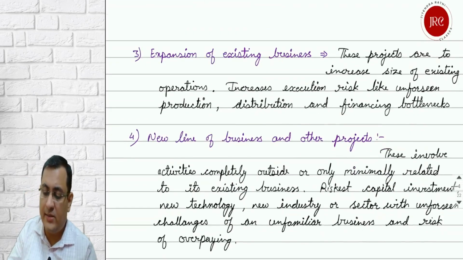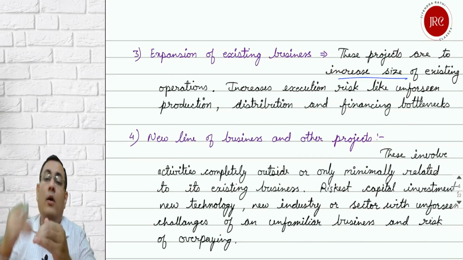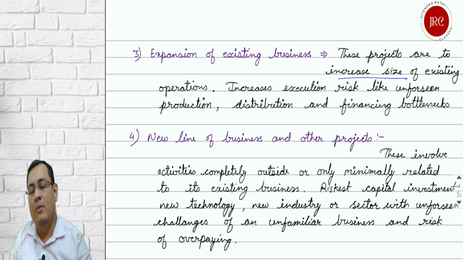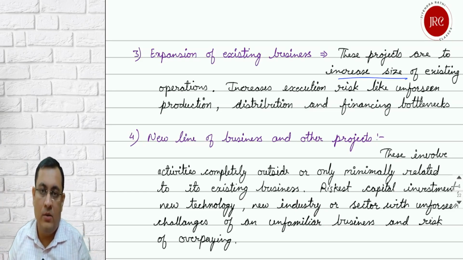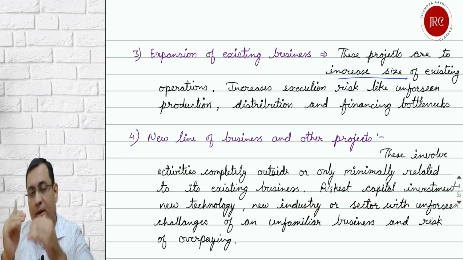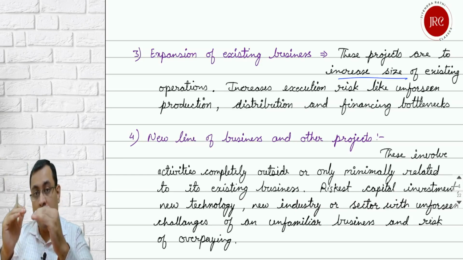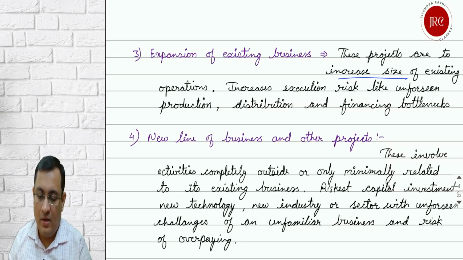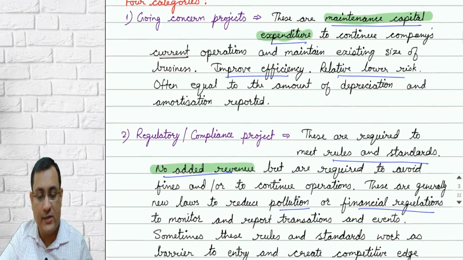Expansion, we have already discussed: we are increasing the size of the existing business, increasing the production capacity, or moving up or down the supply chain. We are getting into our vendors' business, or into the business of those who use our product for their business. For example, a cloth manufacturer getting into a thread manufacturing business. The risk will increase, of course, more than your going concern projects.